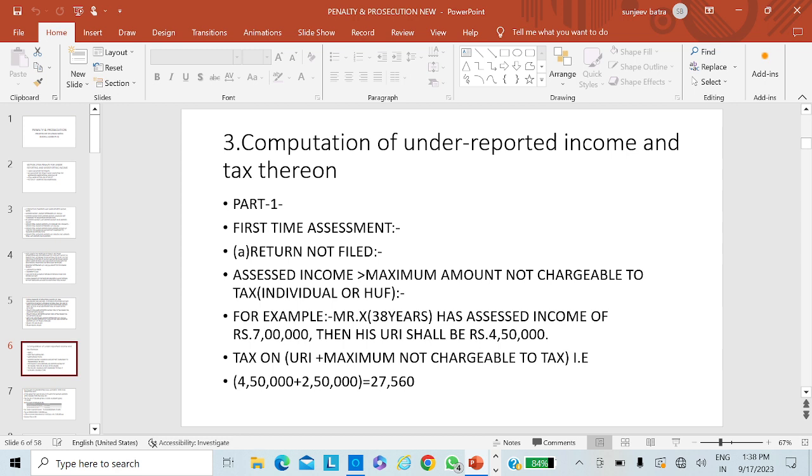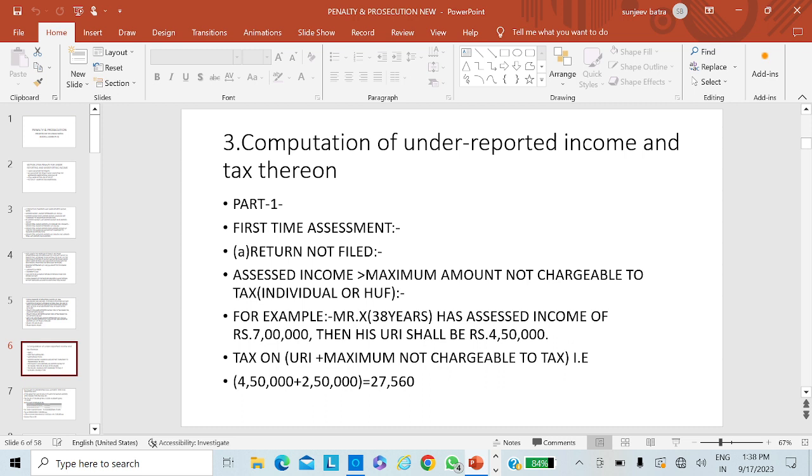When both these categories are aggregated, then that shall be the under-reporting of income where the deemed total income is there. Let us take another example.